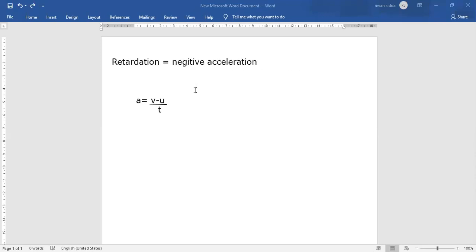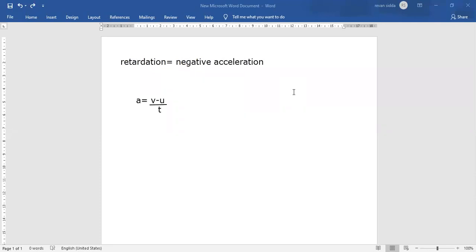Then retardation is equal to negative acceleration.